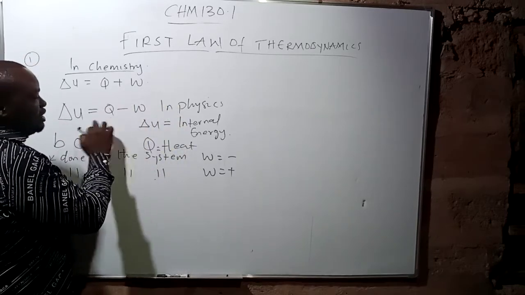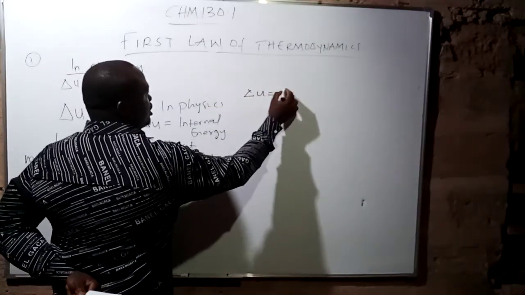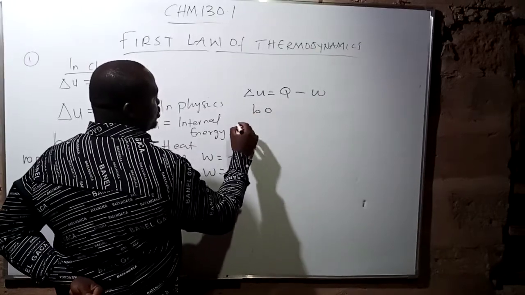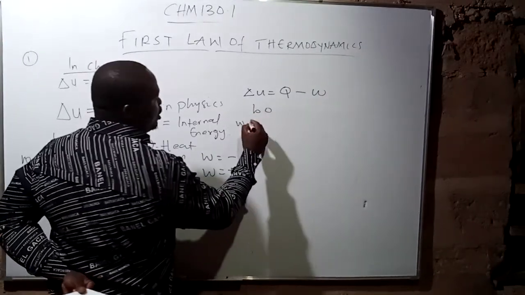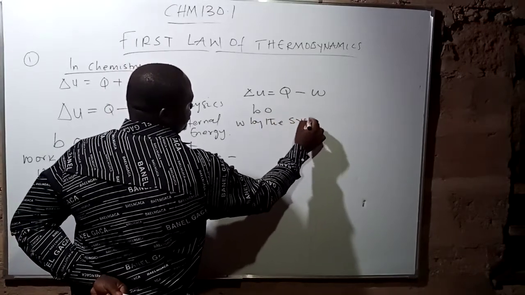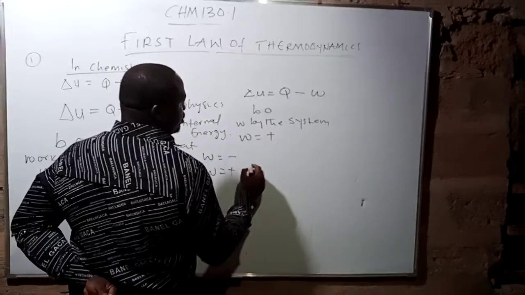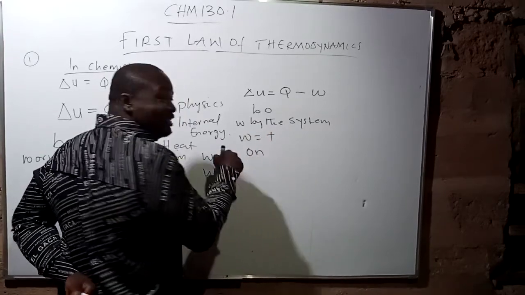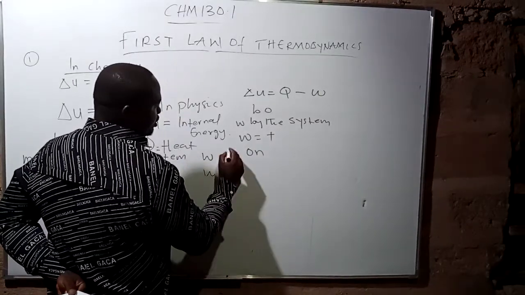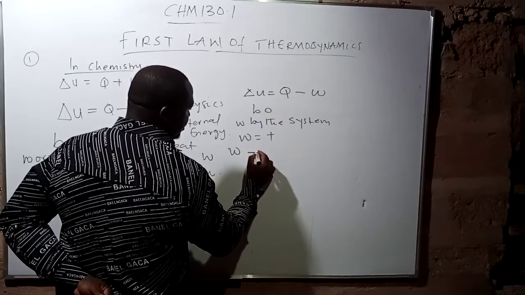But if you're using this formula in physics, that change in U is equal to Q minus W, that means your work done by the system will not interchange to the negative, while work done on the system, meaning that your W, which is work done on the system, will now be negative.